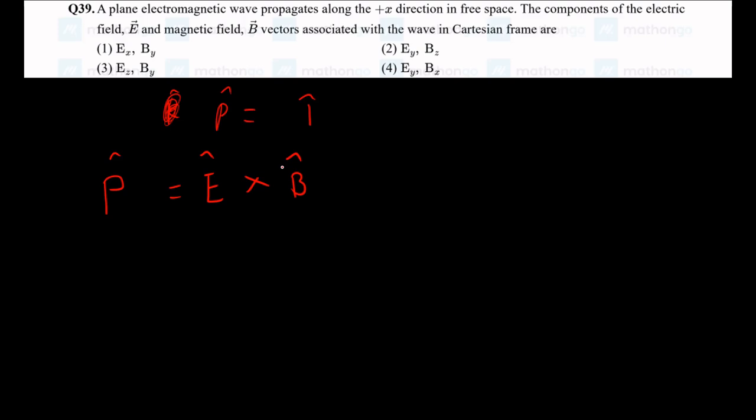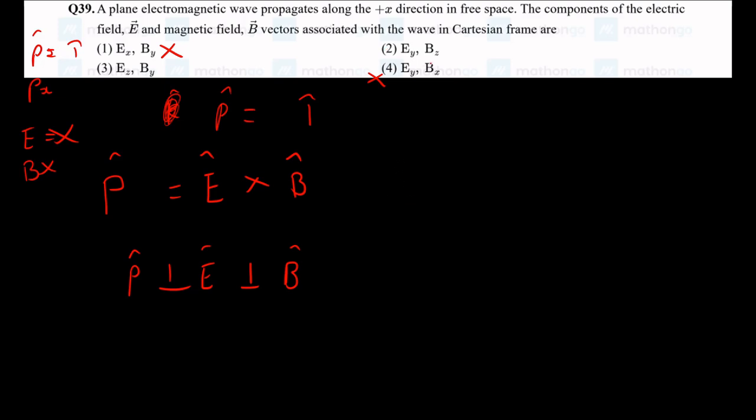So let us check for option 1. As you are crossing vectors, we know that p cap is perpendicular to E cap, and all are perpendicular to each other because it's a plane electromagnetic wave. Our p cap is i cap, so E cannot be along X, and B also cannot be along X. So we can eliminate option 1 and option 3. Now let's check option 2.